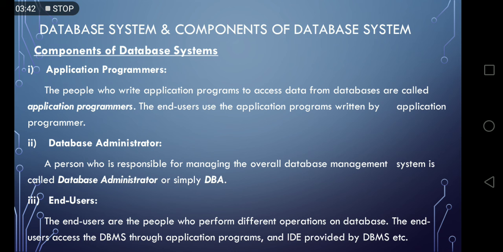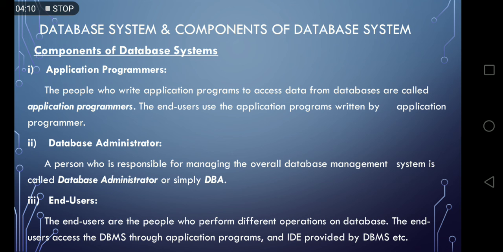Application programmers: the people who write application programs to access data from database are called application programmers. The end users use the application programs written by the application programmer. Database administrator: a person who is responsible for managing the overall database management system is called database administrator or simply DBA.